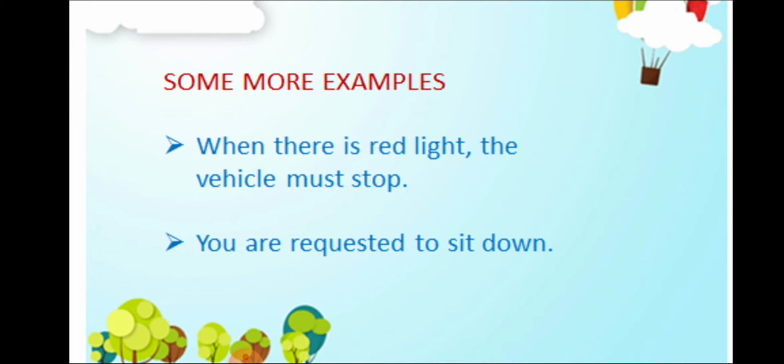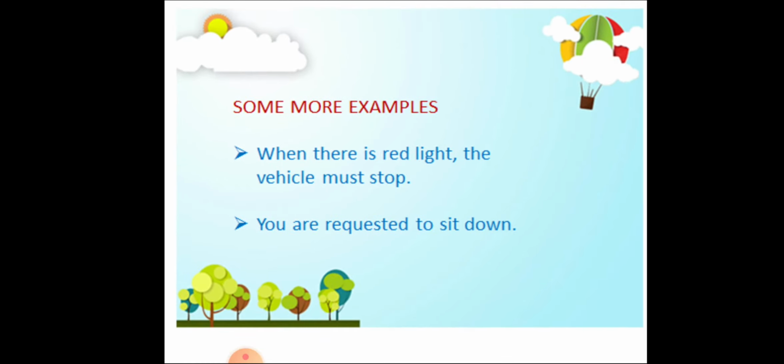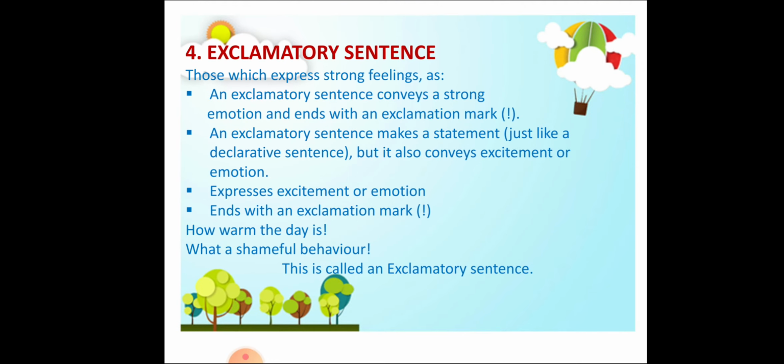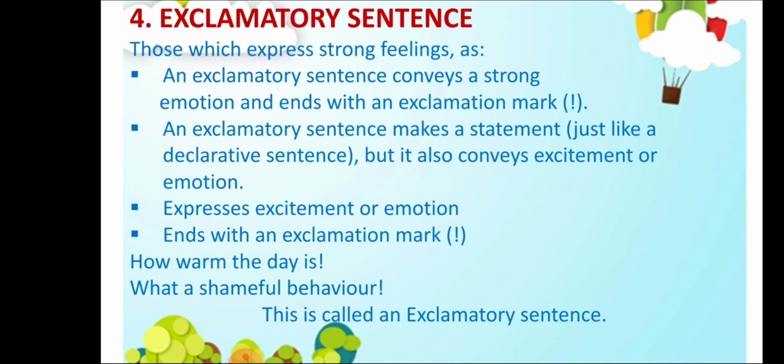When there is red light, the vehicle must stop. You are requested to sit down. So here these statements are termed as imperative sentences. Now the fourth kind of sentences are exclamatory sentences, those which express strong feeling, such as what a shameful behavior or how warm the day is. So these are some of the examples which show feelings.